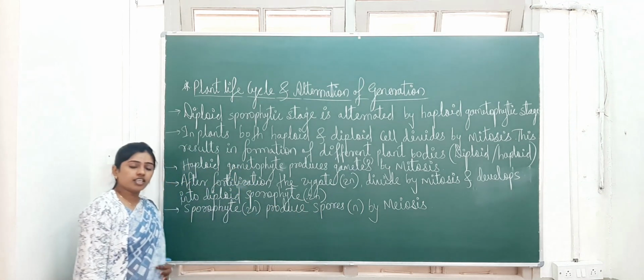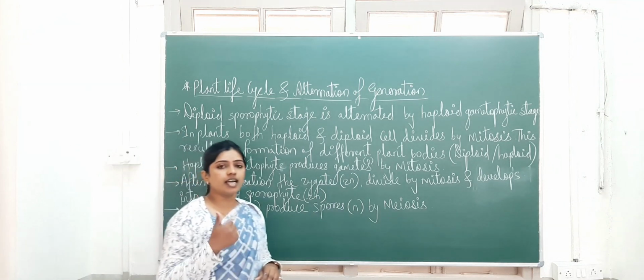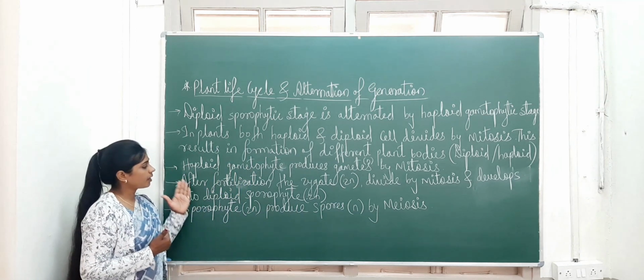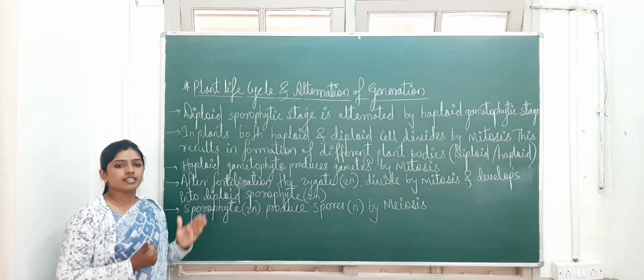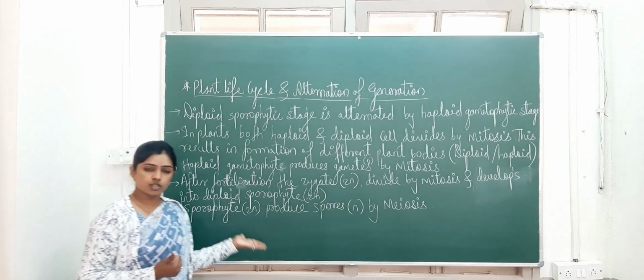So next thing is, in all sexually reproducing plants, there is an alternation of generation. This gamete-producing haploid gametophyte is alternated by the spore-producing diploid sporophyte.